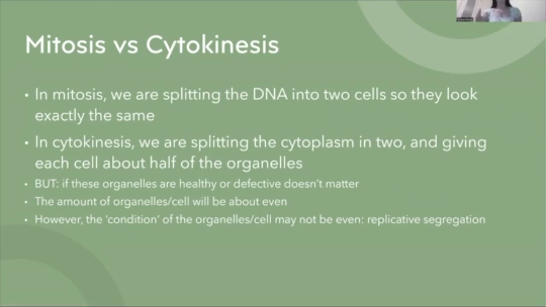But cytokinesis doesn't care if it's putting a healthy one here and a healthy one here, and a diseased one here and a diseased one here, trying to keep that all equal. It just cares about the number of organelles. So it's going to send 5 mitochondria over here, 5 over here. It does not care what the condition of the organelles or the cell may be. And this is called replicative segregation, and we're going to talk about that more in a second.